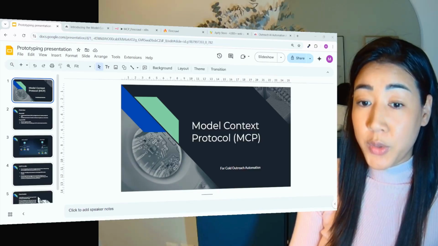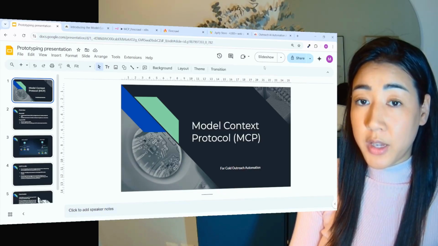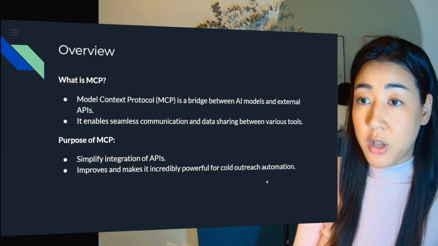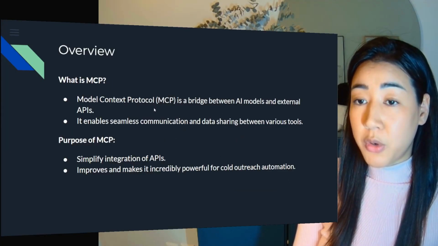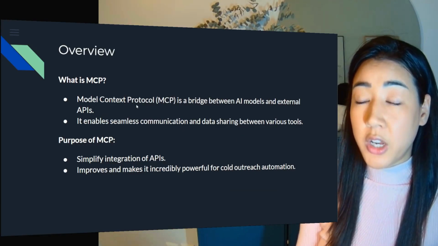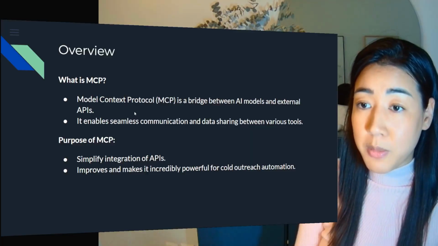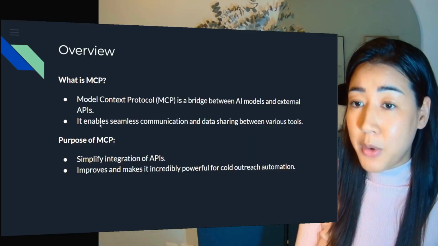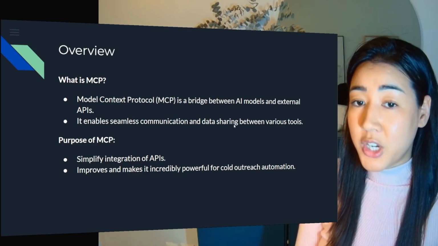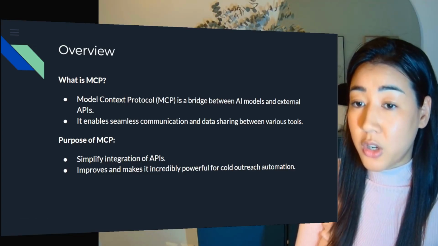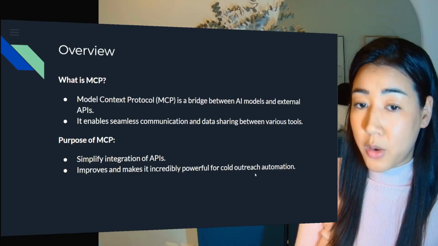Okay, so before showing you inside of n8n, I just want to give you some context to understand why this is so powerful for cold outreach automation. So MCP stands for Model Context Protocol. It's a bridge between AI models and external APIs. So if you're doing cold outreach, I know that you use a wide range of various tools for this purpose. And I want you to imagine something that helps you enable seamless communication and data sharing between those tools. So the purpose of MCP is to simplify integration of APIs. It improves and makes it incredibly powerful for cold outreach automation.